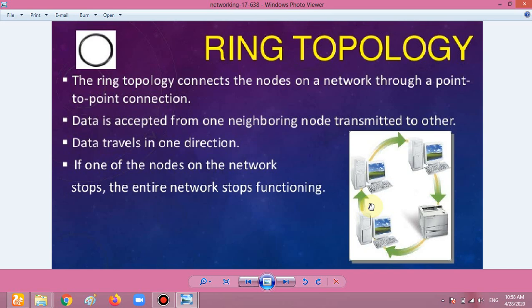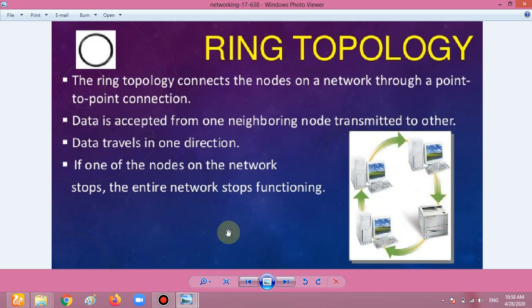Every point is connected to someone and no point is open. The data is passed from one neighbor to another. For example, if I want to send data from this PC to this PC, the data should first pass through this printer to this one. Data does not go directly to this one. Data goes from this printer, then to this one.